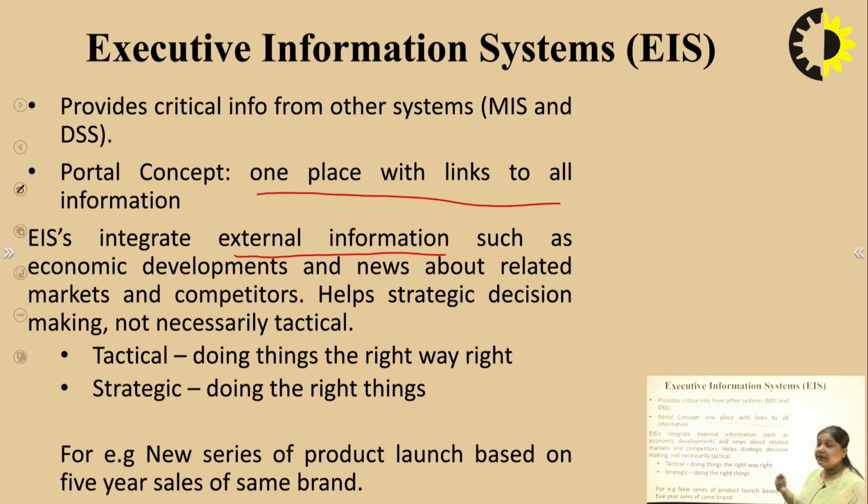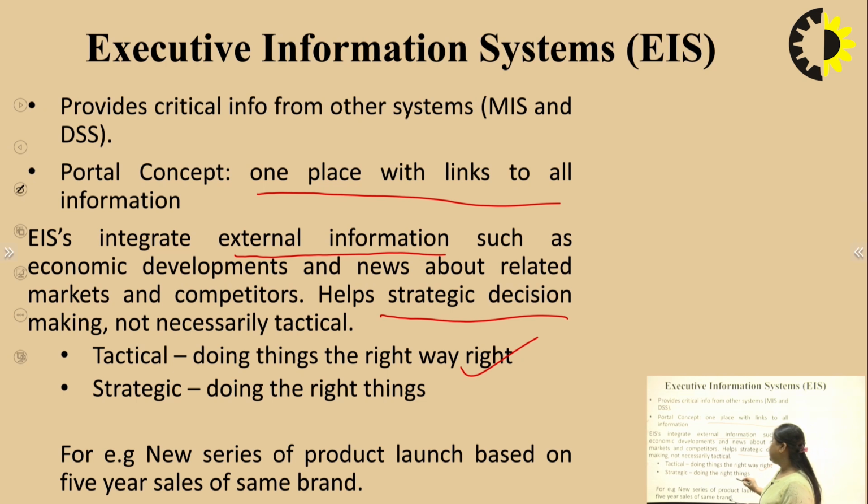It helps in strategic decision making, not necessarily tactical. So all this information collectively helps in making the strategic decision. What is the difference between strategic and tactical? Tactical means doing things the right way. Right means the right things that have already been discovered, that these are the right things to do. So these are the tactical things.